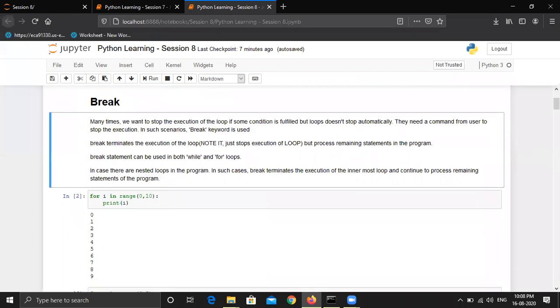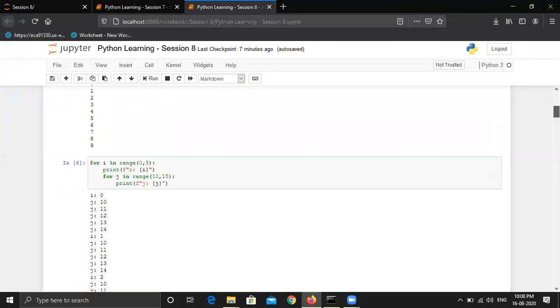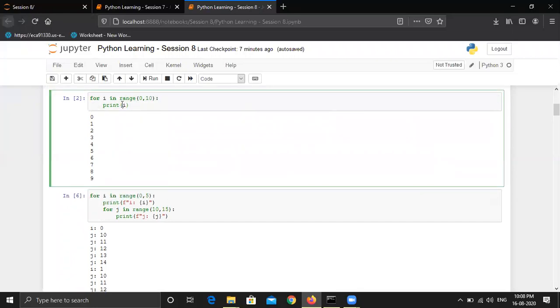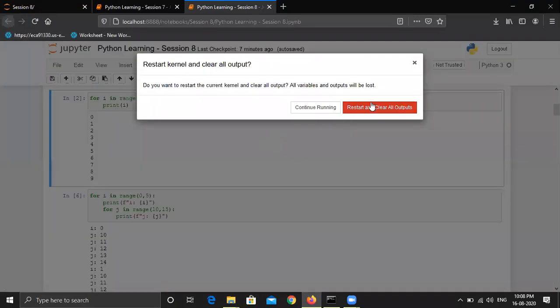But the overall idea behind break is to stop the execution of the loop. It can be for or while, within a few iterations or based on some condition. So we know that to run a for loop, this is the basic syntax: for i in range 0 to 10. It will basically print the values from 0 to 9. Let me just clear the output.